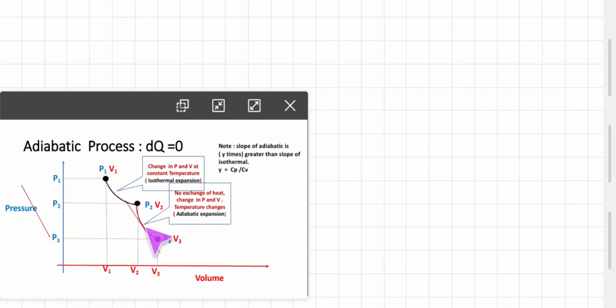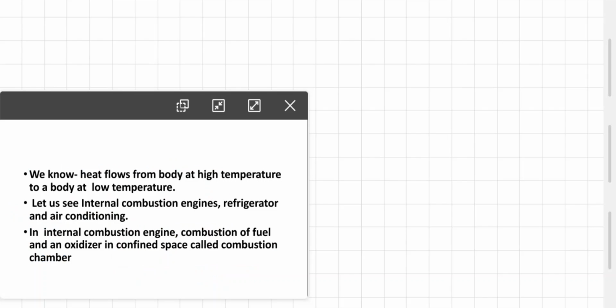This is the slope of adiabatic at this particular point, where the tangent is drawn. Similarly, if you observe the slope of this curve at this particular point, the tangent is drawn, and here you can easily see that the slope of the adiabatic curve is greater than the slope of the isothermal curve. Remember that the relation is that slope of adiabatic is gamma times, and we know that gamma is nothing but Cp upon Cv, that is specific heat at constant pressure and specific heat at constant volume. For solving the problems, you must know these things.